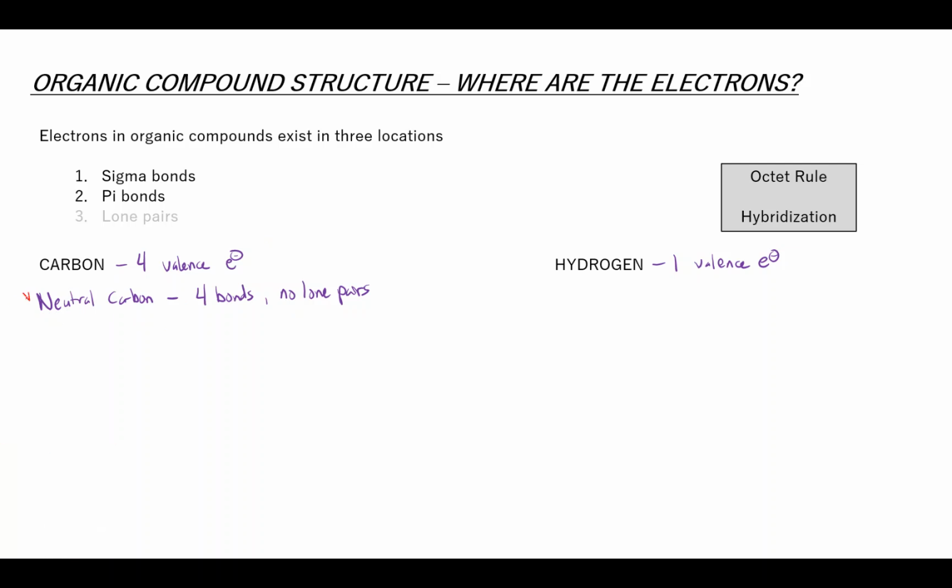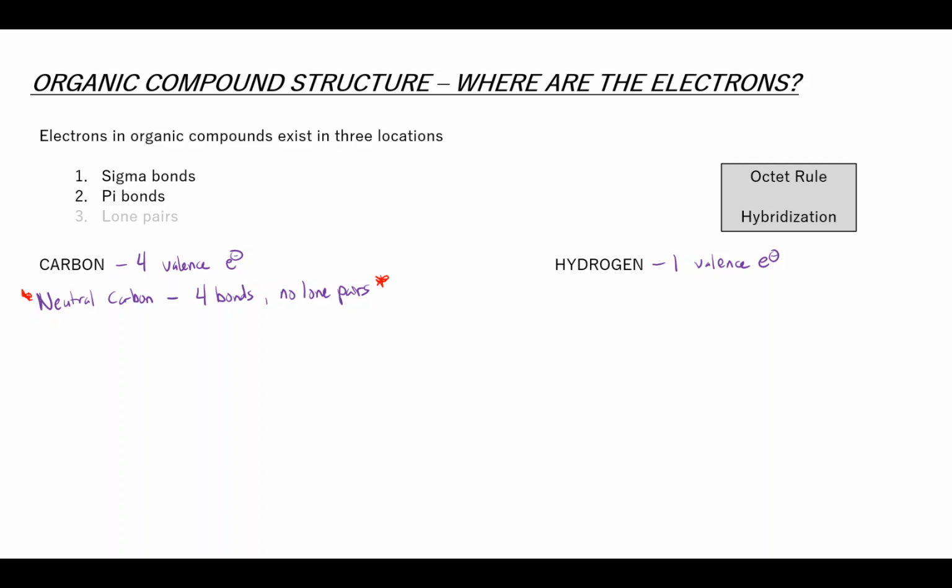This is an incredibly important statement. Neutral carbons have 4 bonds and no lone pairs. This is always true. If you have a carbon that doesn't satisfy one of these criteria, then the others are no longer true. If you have a carbon that has a lone pair, then you can't have 4 bonds and it can't be neutral.